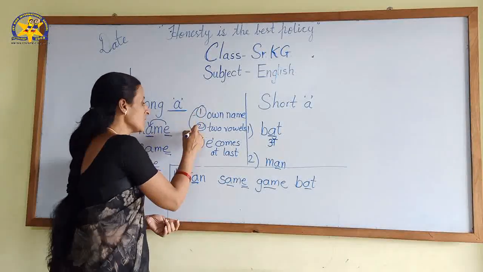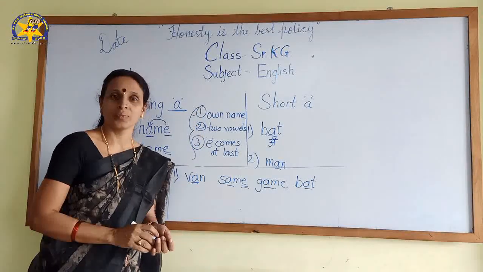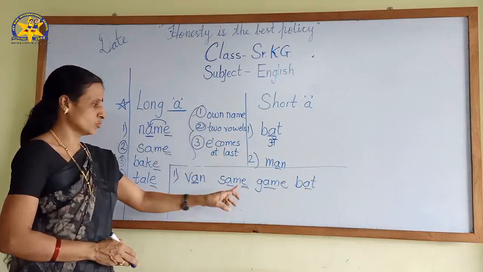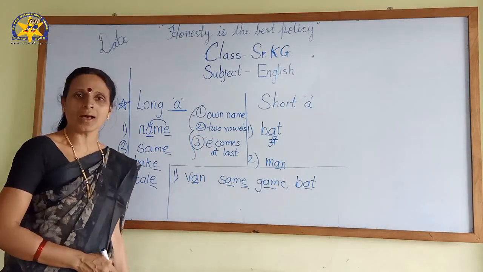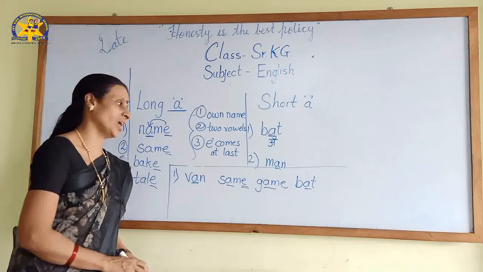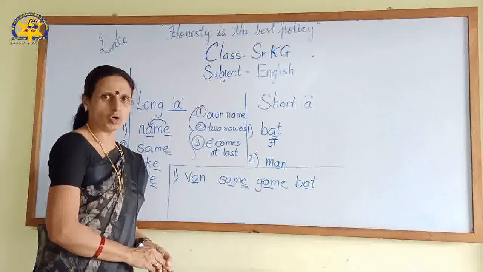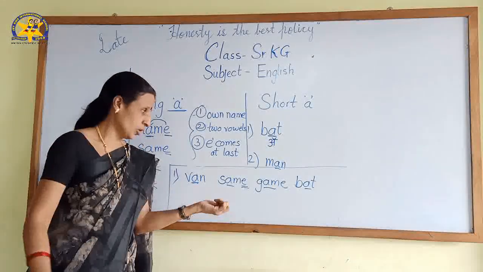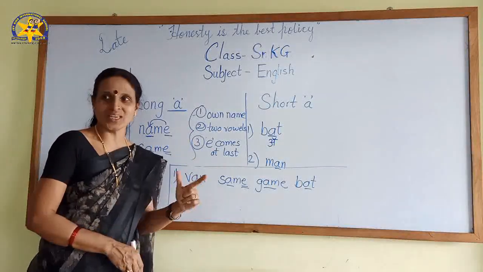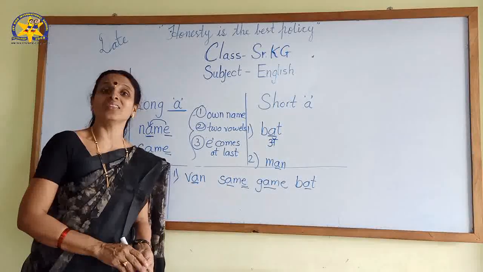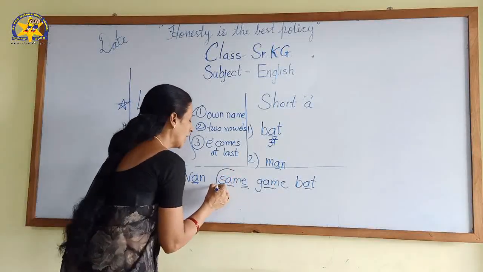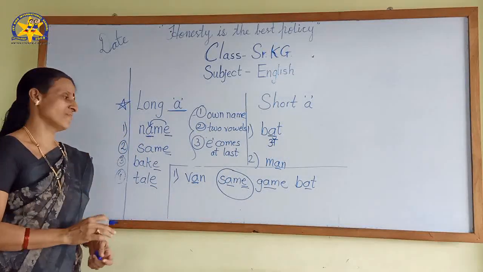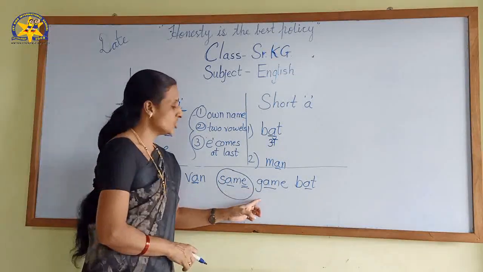Because that 3 rules are working here, whatever I taught you now. Just see now, you can see that. Taking own name, 2 vowels are here and E comes at last. Yes? Okay. So, what should I do? I will take with me or I will put in my purse? Or you are carrying? No, what ma'am said? You have to circle on that. So, likewise, I will circle. Yes, very good. Fine.